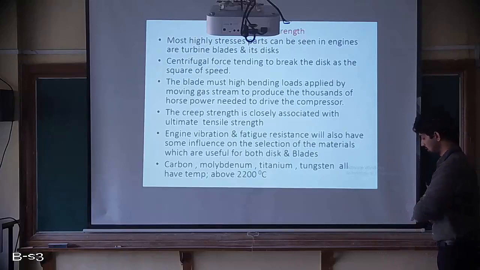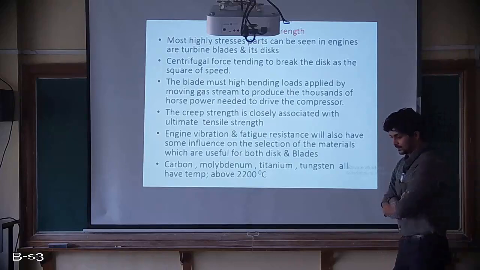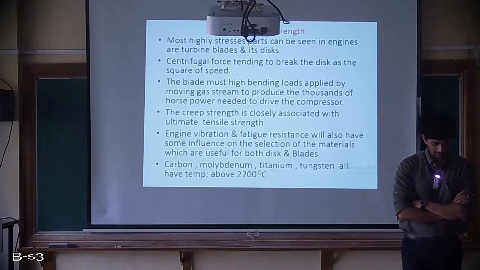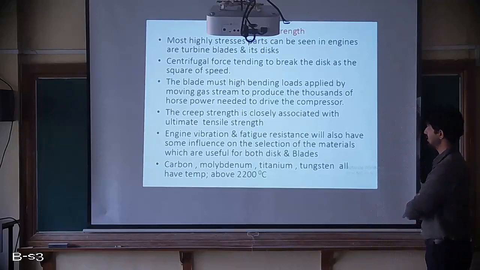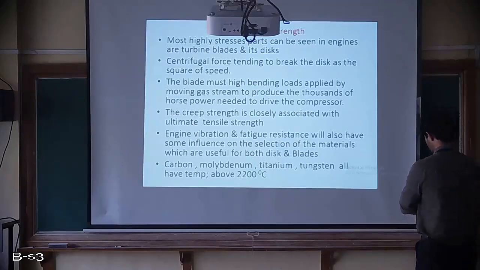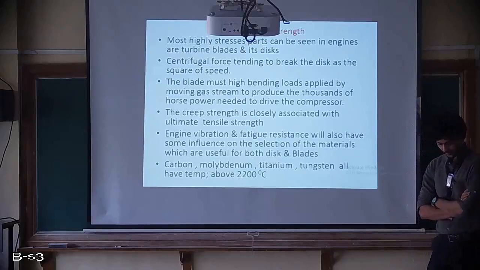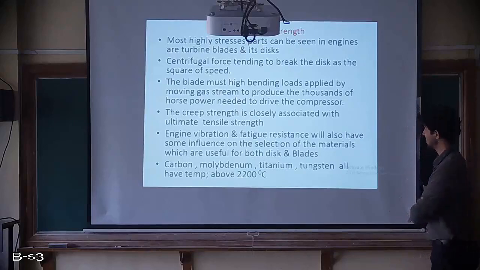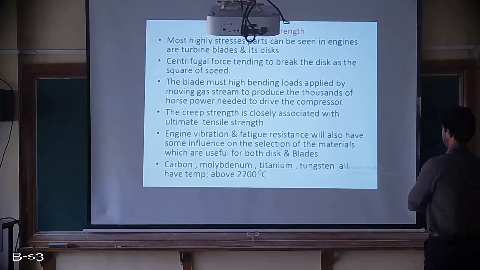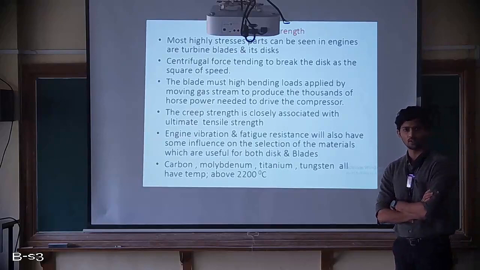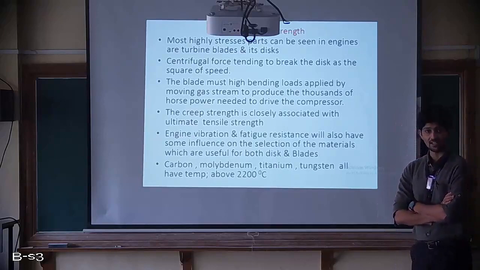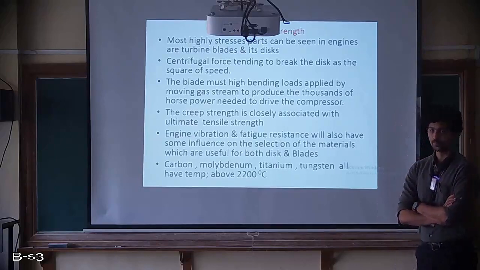At that speed, the centrifugal force acting on the blades as well as the disc of a turbine is large, and along with that there is a thermal load coming from the combustor. So the highly stressed component in a gas turbine engine is the turbine section, specifically the turbine blades and turbine disc. The high temperature strength of this material needs to be very high compared to any other component.